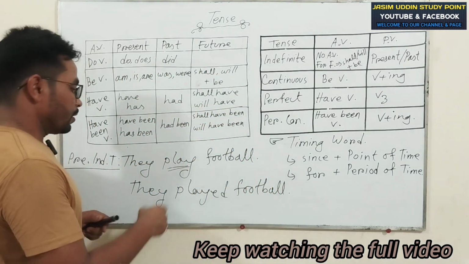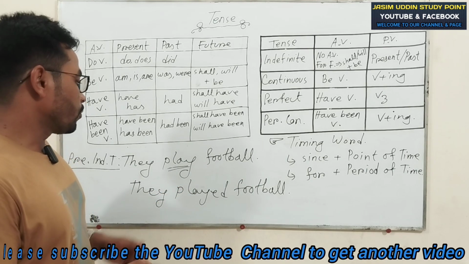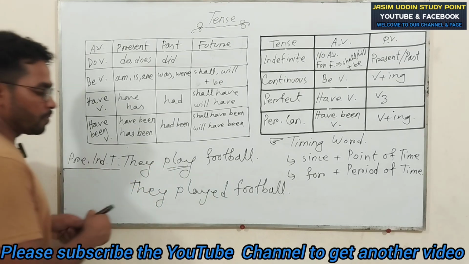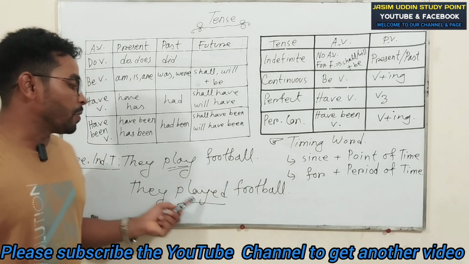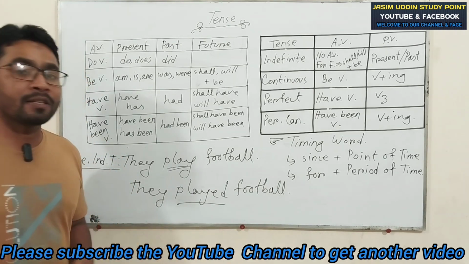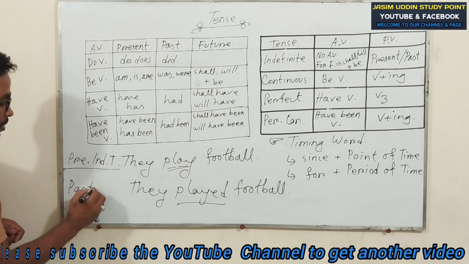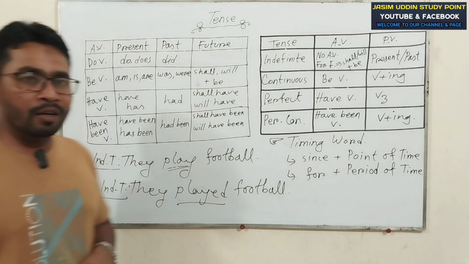That will depend on the verb of this sentence. When the verb stays in present, the sentence will be present indefinite. When the verb stays in past, the sentence will be past indefinite. They played football. Played is the past form of the principal verb. For this reason, this is past indefinite tense. There is no confusion. Are you clear?